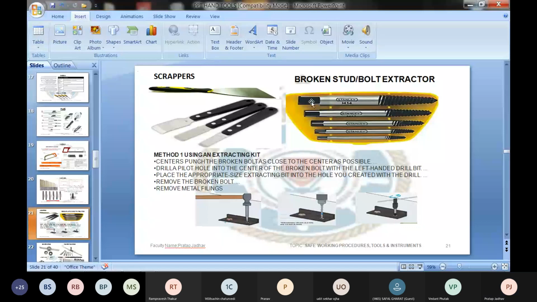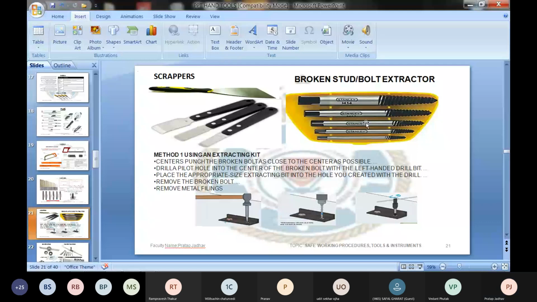Now use a stock in which you can hold this bit, and start inserting it inside. When inserting, you have to turn it in the anti-clockwise direction. It cuts a thread into the body of the bolt and gets inserted into the bolt or screw. As soon as it reaches the bottom of the hole you have drilled, it has no access to go further down.